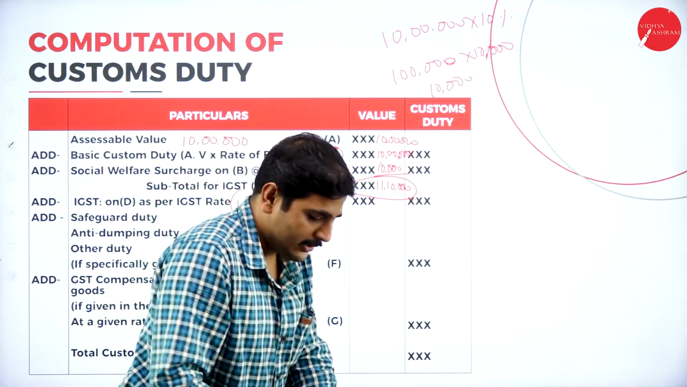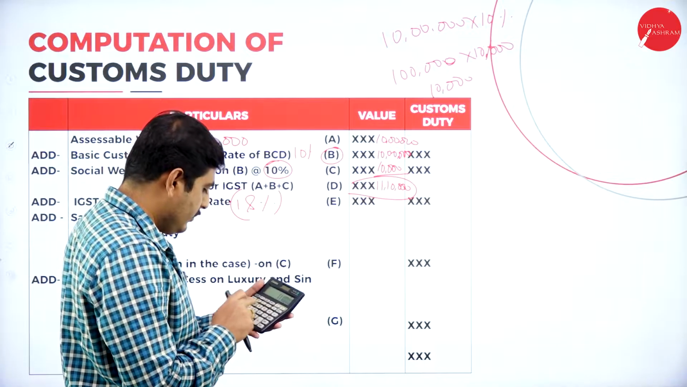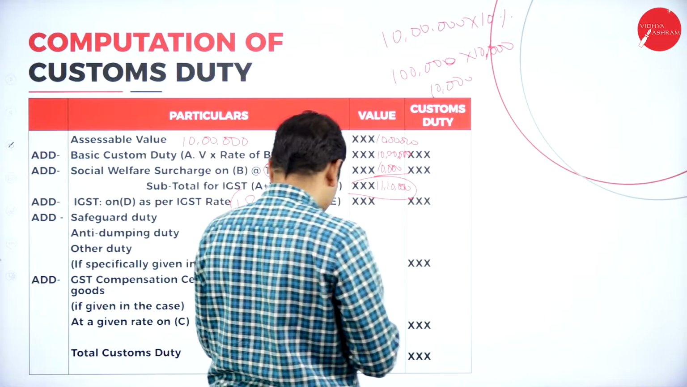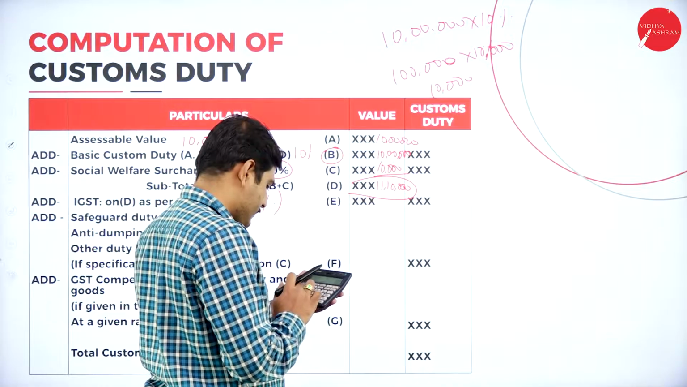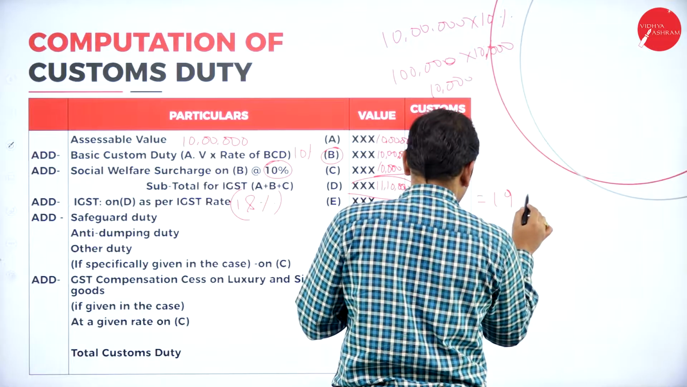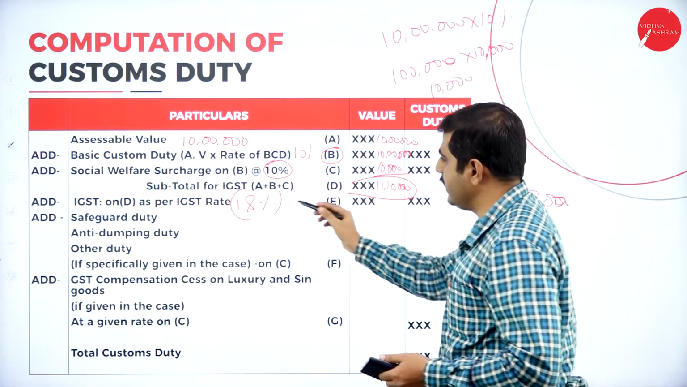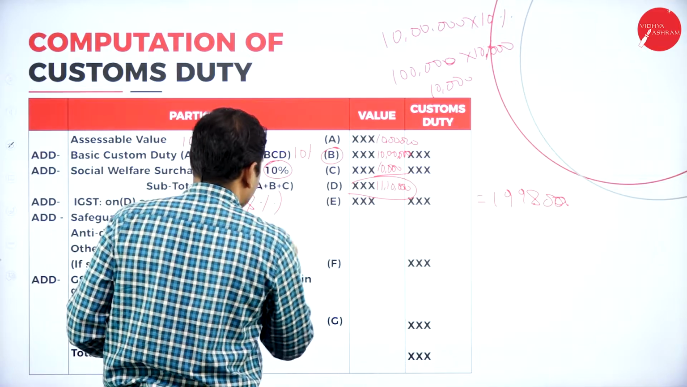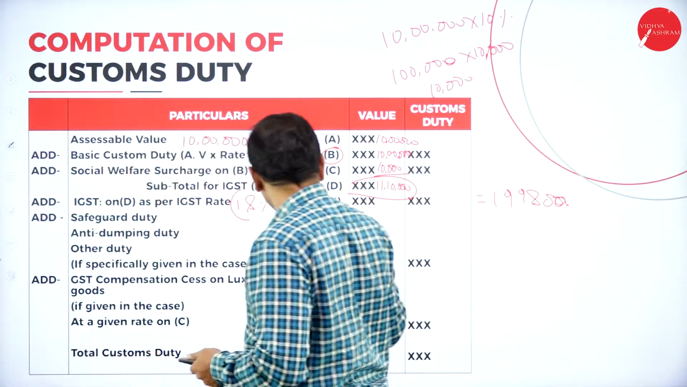Let's calculate here: 11,10,000 into 18% is 1,99,800. That is the IGST, which we will consider as E.